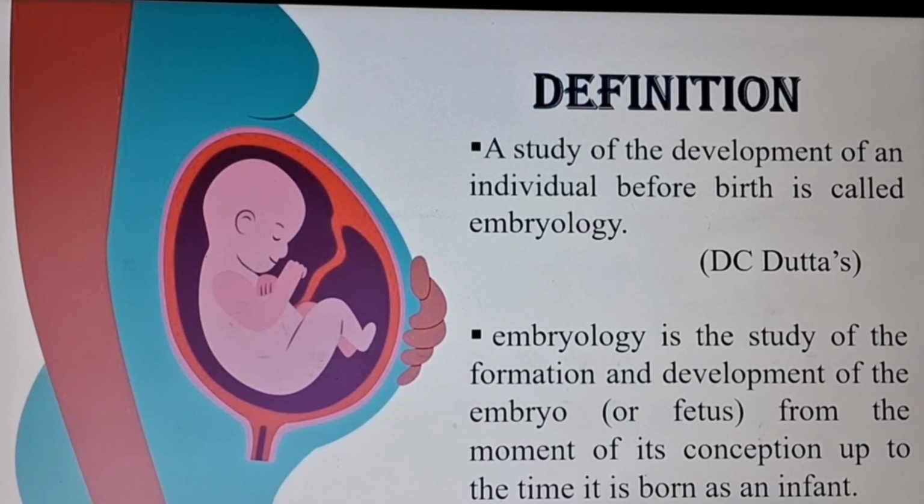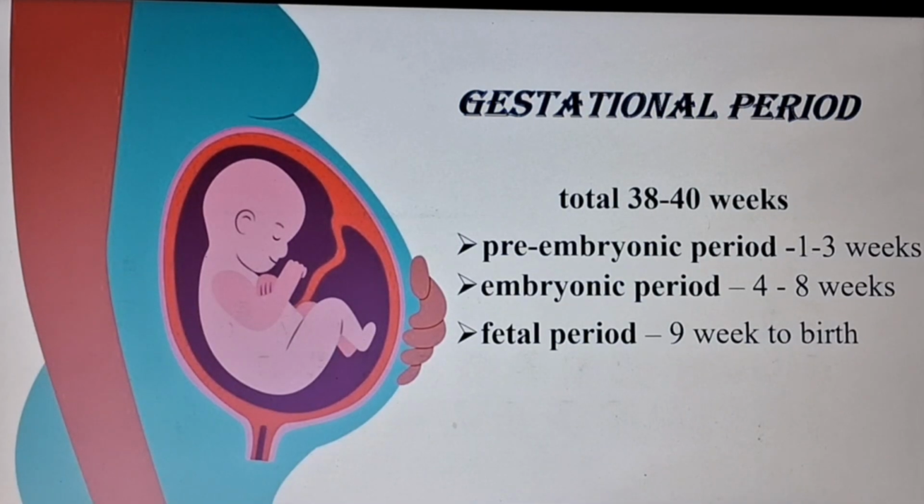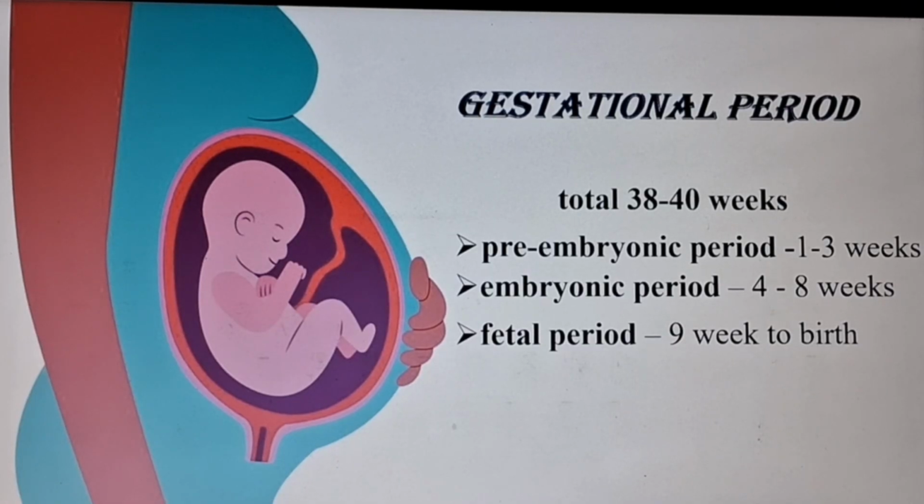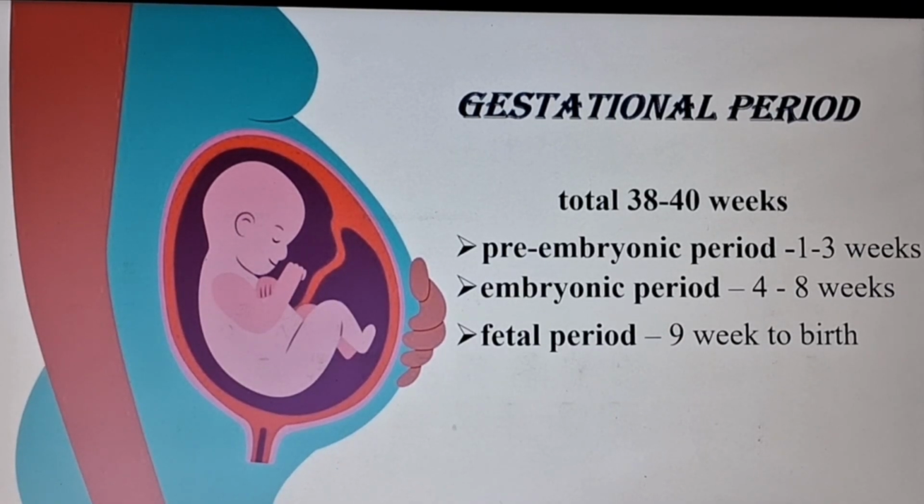This is according to Dasta. And next, embryology is the study of the formation and development of an embryo from the moment of its conception up to the time it is born as an infant. Next, gestational period. The total gestational period is 38 to 40 weeks, and this is divided into three parts. The first is the pre-embryonic period, the second is the embryonic period, and the last is the fetal period.